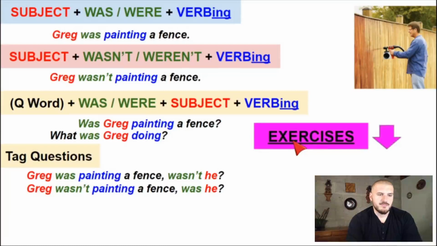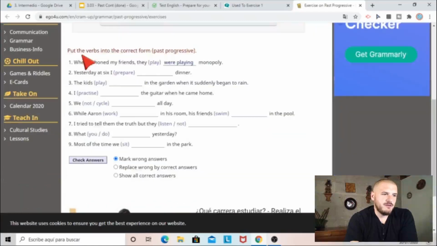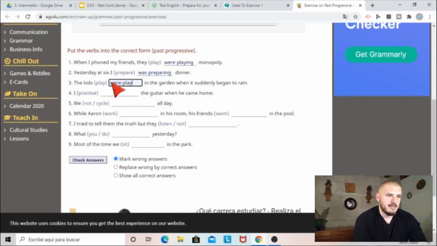Okay, let's do an exercise. Go to point number 1 in the description to open the activity. So this is what the page looks like. If you scroll down, it says, put the verbs into the correct form, and they're all going to be past progressive, okay? And again, I'm using the word continuous, but other people say progressive. When I phoned my friends, they were playing Monopoly. Yesterday at 6, I was preparing dinner, okay? The kids is they, so it's they were. The kids were playing. Finish the activity and I'll see you in a moment.